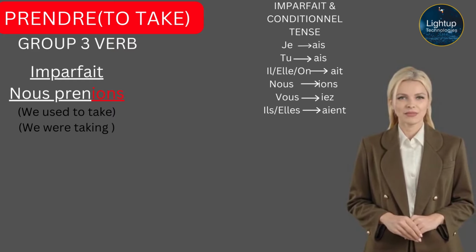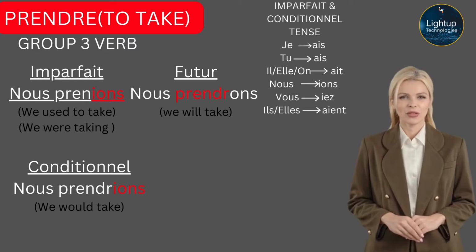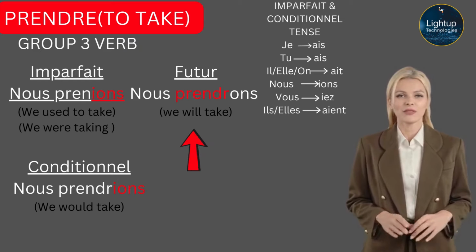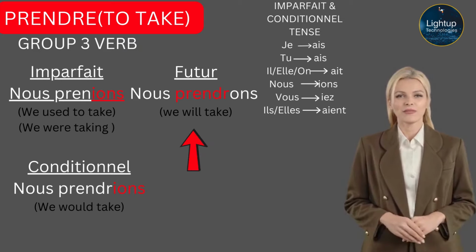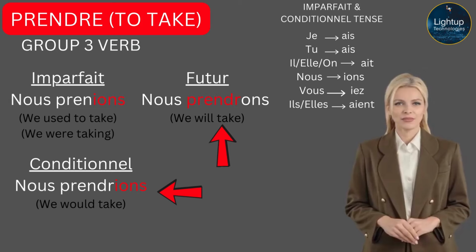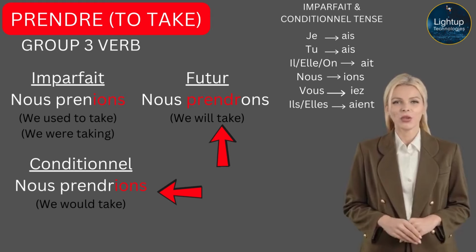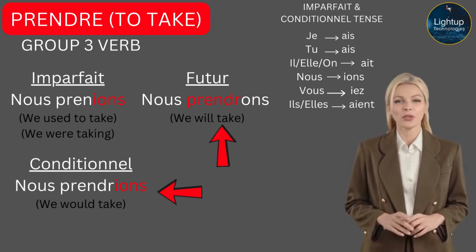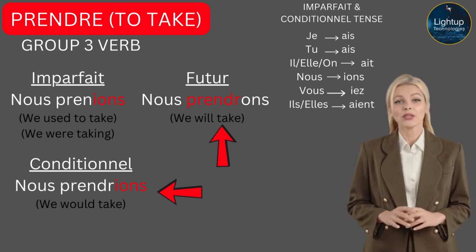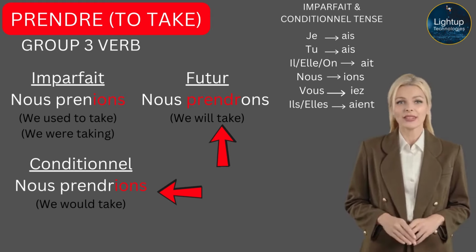What changes is the stem. You need to know the future stem of prendre in order to conjugate it in the conditional. So the future of prendre is Nous prendrons. We will take. Have a look at the stem prendr. We're going to use this stem in the conditional. Nous prendrions. We would take. What we have done, we have added the IONS, which is the endings of imperfect tense, which we want for conditional, and we have attached it to the stem of future.